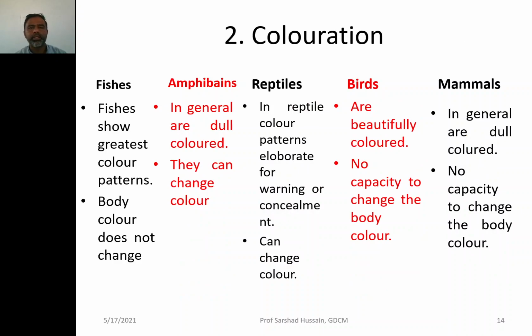As far as the coloration is concerned, fishes show the greatest color pattern. That means one type of fish and another type of fish are clearly differentiated from one another because of their good coloration pattern. Body color does not change in them, whereas amphibians generally have dull color of the skin, but they can change the color of the skin.